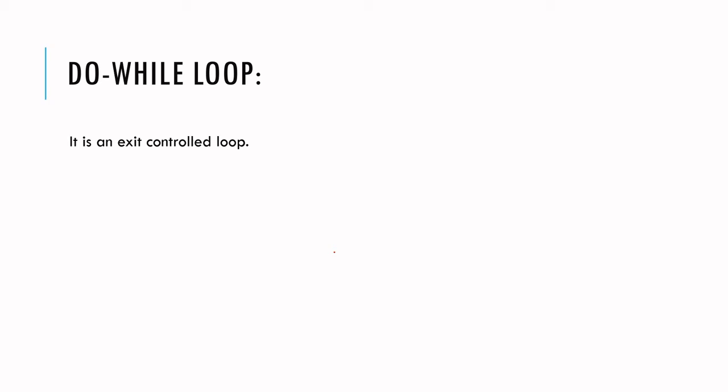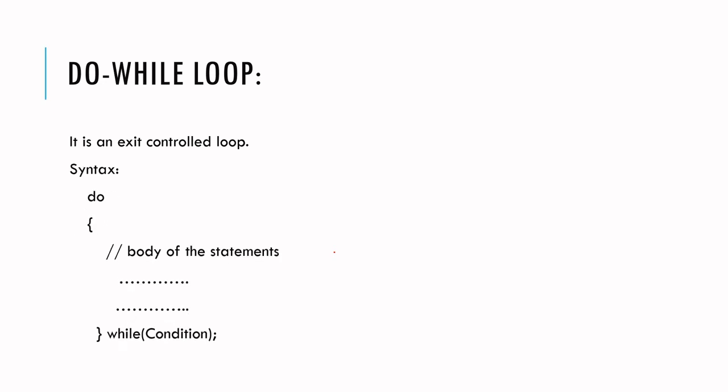Just like that, in an exit controlled loop, even though the condition fails, the statements will be executed at least once. The syntax for the do while loop is do, open curly braces, closing curly braces, and then while, open parenthesis, a condition, then close the parenthesis and then put a semicolon.